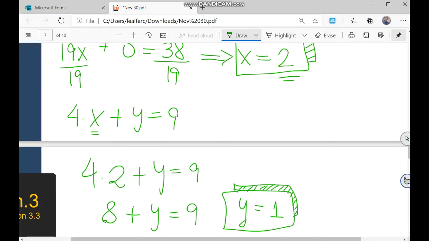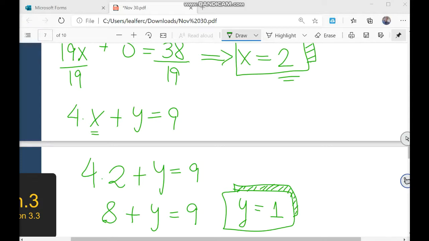Now we have the whole solution: x equals 2, and y equals 1. Any questions at all? Any comments? Talia is asking, are we required to use this method today, or is this optional? I'm never going to know which method you're using. You can use any method. If you give me the right solution, I don't mind.